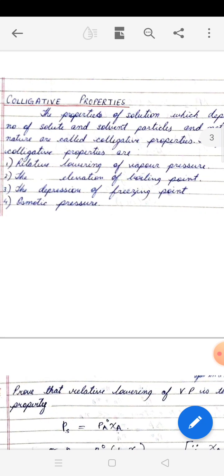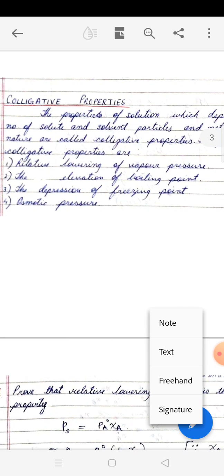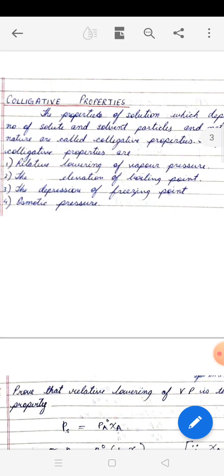So you cannot choose salt, sodium chloride, because it dissociates to give you sodium ion and chloride ion. But you can choose sugar. Sugar doesn't dissociate in water. So those non-electrolyte solutes, and the solution should be very dilute. That means the amount of solute should be much less compared to the amount of solvent. So these colligative properties are true for non-electrolytes and for very dilute solutions.